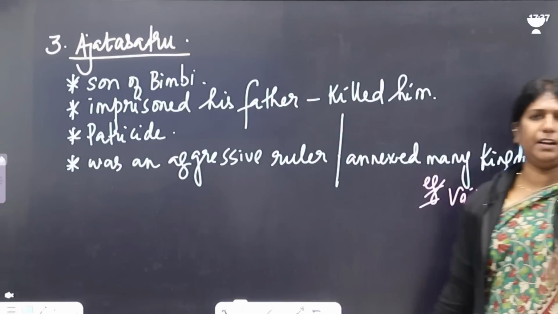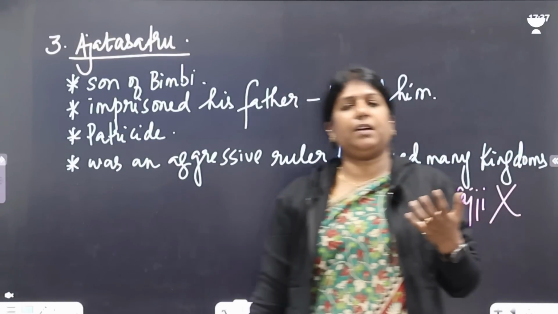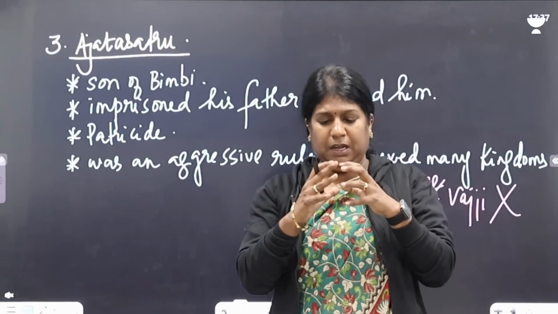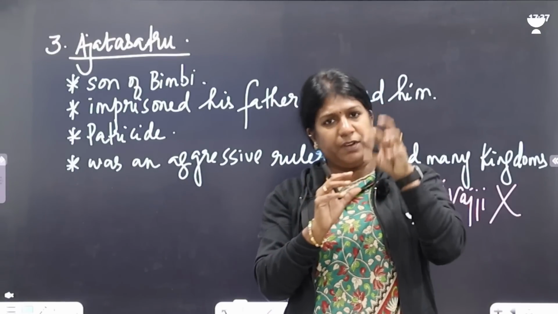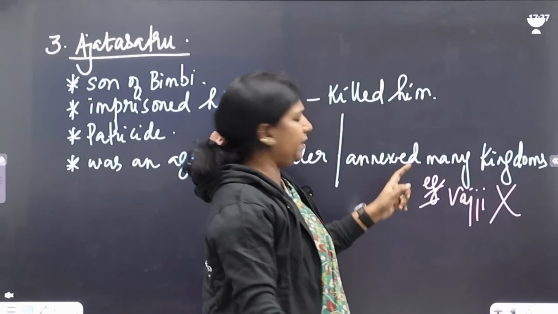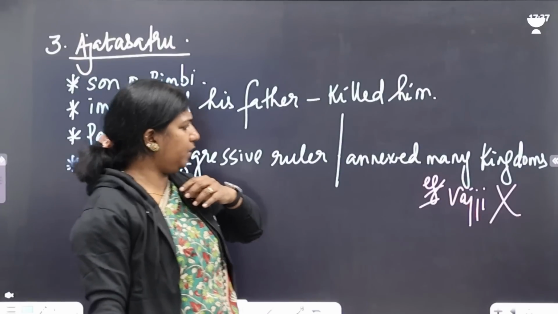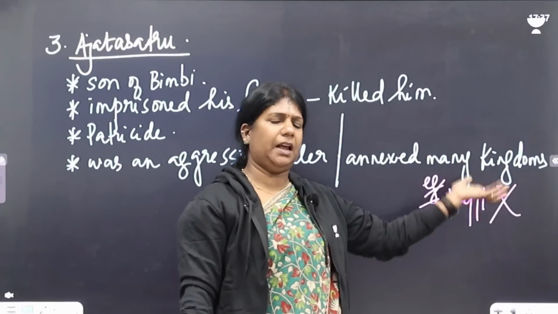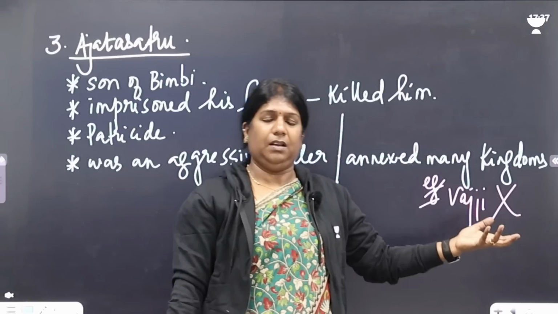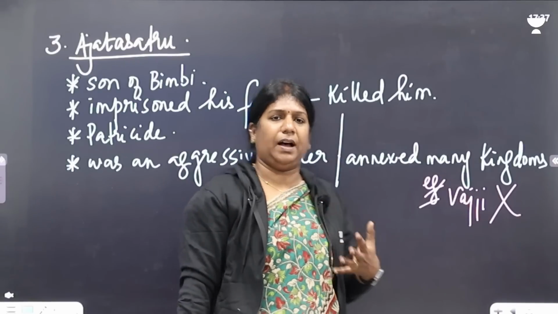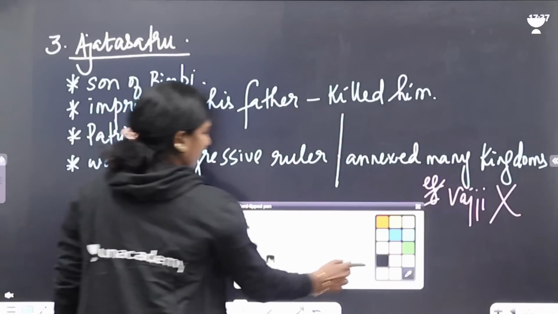Vajji was completely destroyed. It was very difficult to break the Vajji confederacy because the Vajjis were very strong. And I told you that the Lichchhavis are inside Vajji. So he broke them completely and occupied Vaishali. People feared Ajatasatru because he killed his own father. That was the power of Ajatasatru.